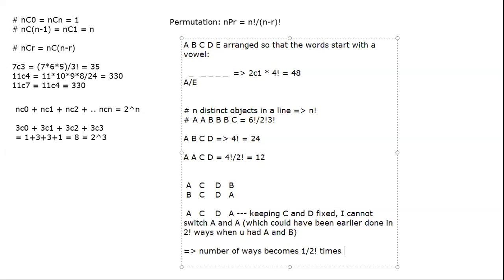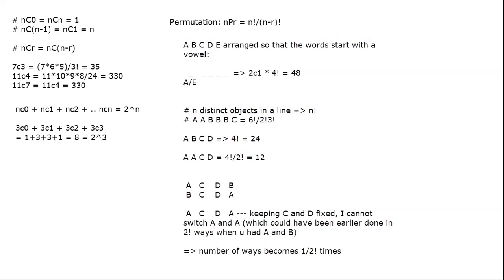So you will divide by the 3 factorial, because when you did 6 factorial, that 3 factorial was already inbuilt in that, right? You are interchanging everything, right? The B's are also switching places. That you cannot do, so you divide by factorial. So that's the basic idea. So the logic is, since you cannot switch C and D, or since you cannot switch these letters, switching does not result in anything different. You are dividing by the factorial.